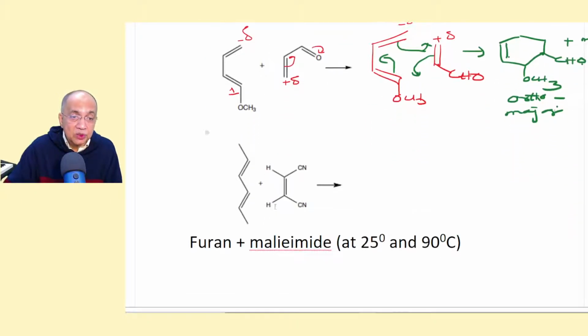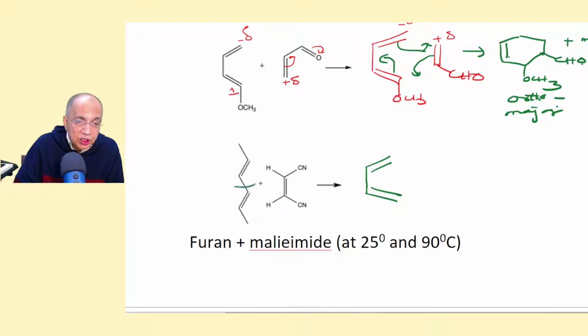Then coming to this one, where this is trans, we have to make it cis first. That is possible. Now we have to make a rotation here.